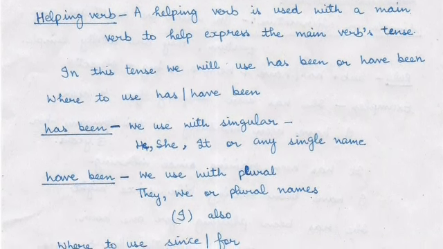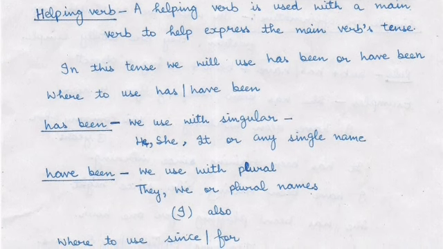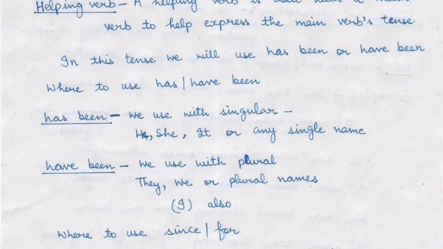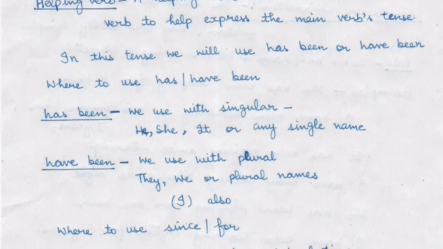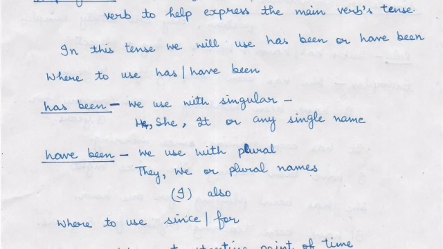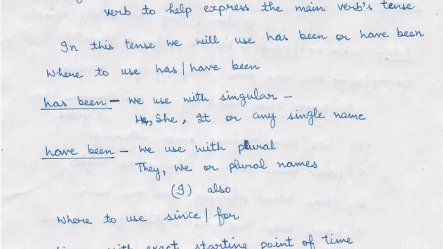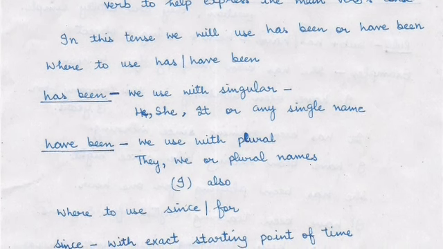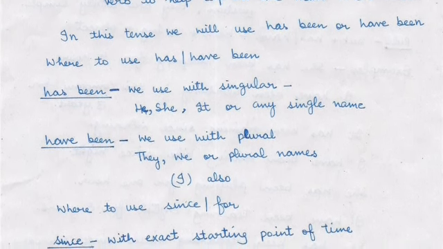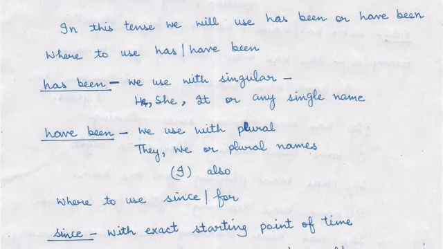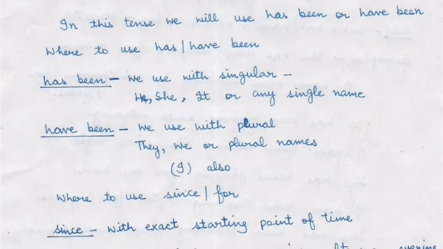And in this tense we will use has been or have been. Now where to use has or have been? As I told in present perfect also, we use has been with singulars like he, she, it or any single name. And have been we use with plurals, they, we or any plural names, and except I. I is singular but with I we use have.